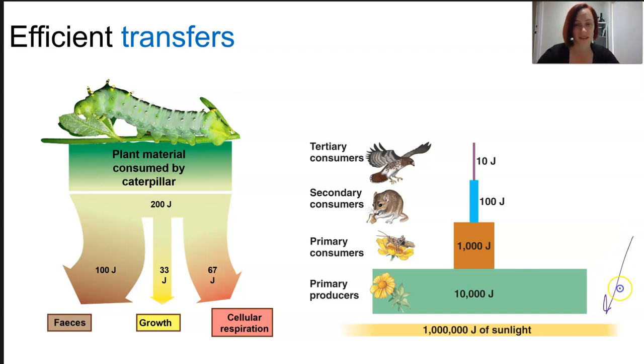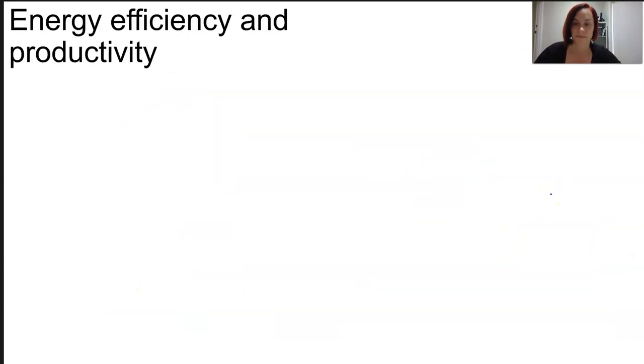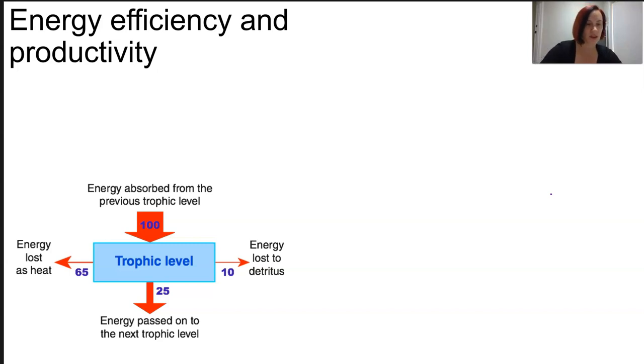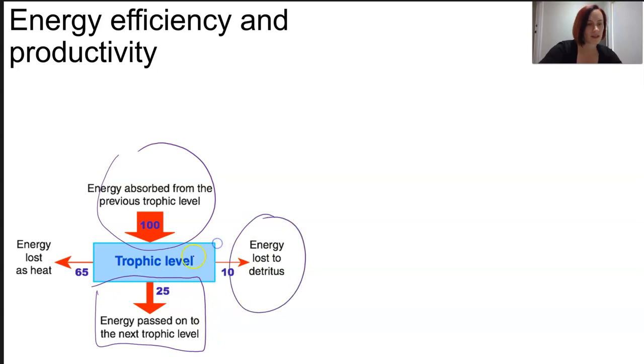And if we're talking, all right, this is the amount of sun that comes into the ecosystem, the primary producers can only use that much of it and only that much of the energy. So only 10% of the energy flows up the food chain. Now, the efficiency of energy being transferred can be calculated as a percentage efficiency. In this particular case, we've got a trophic level. This is how much energy is coming in, but only this is coming out. The rest is lost due to waste or due to heat. So in this case, only a 25% productivity there, which isn't really very much. Only 25% of the production of biomass can be converted to go to the next trophic level.